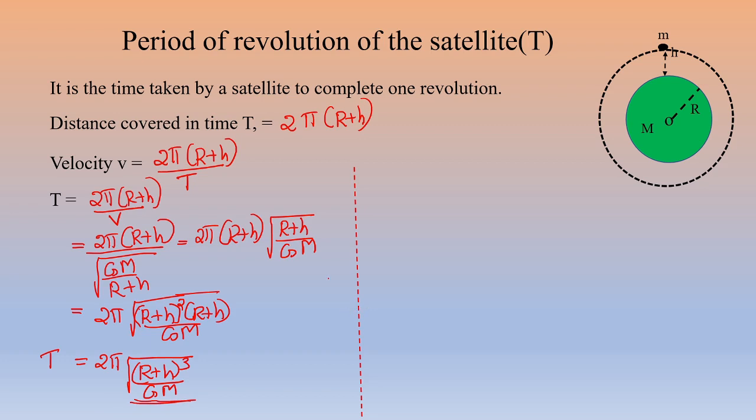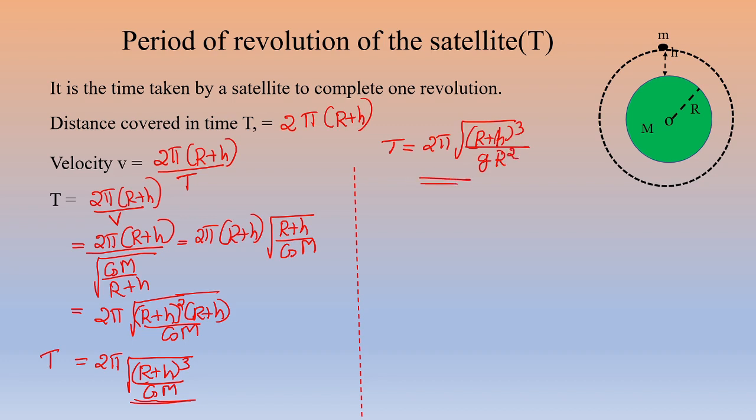We can also make the expression to make the most. We can have another expression for the orbital velocity. Similarly, we can have another expression for the time period. That is, instead of capital GM, we can substitute small g into r square as we have done in the previous section. So, T is equal to 2 pi into square root of (r plus h) whole cube divided by small g. Instead of capital GM, we can write small g r square.